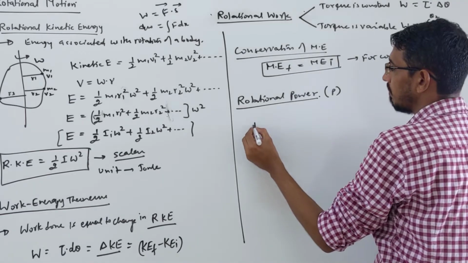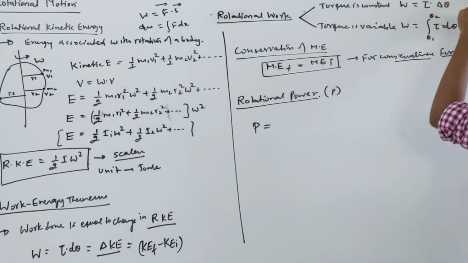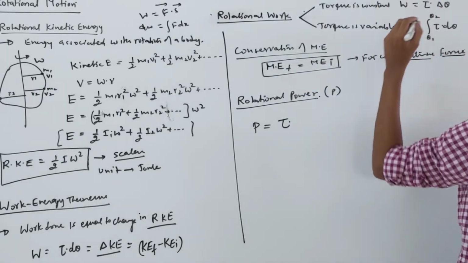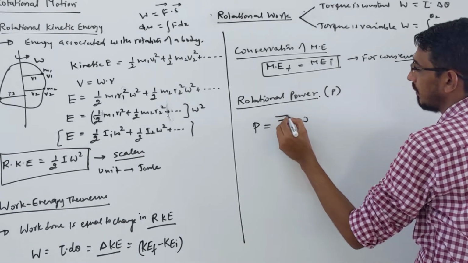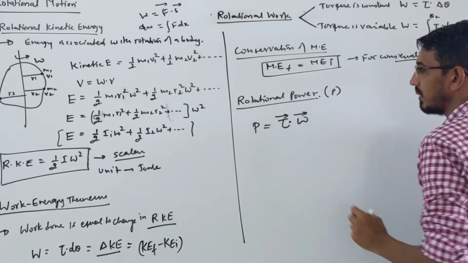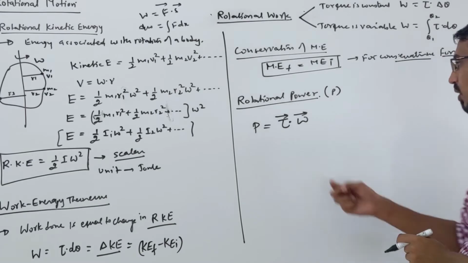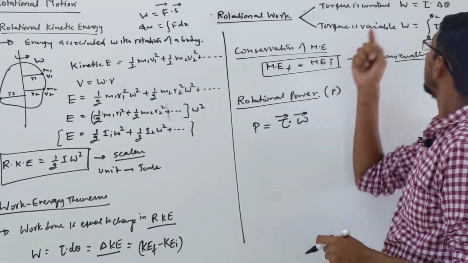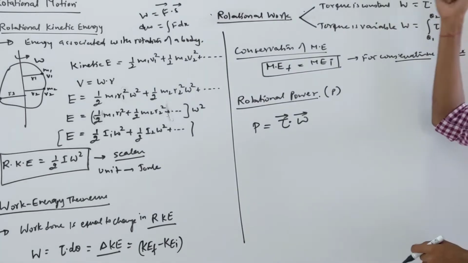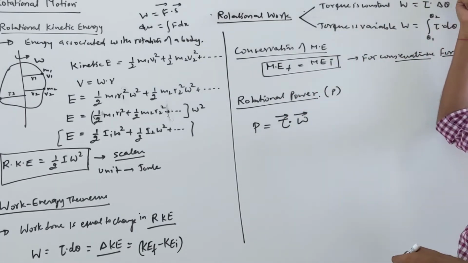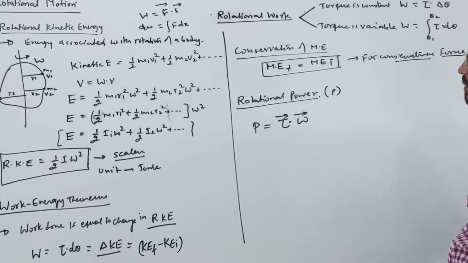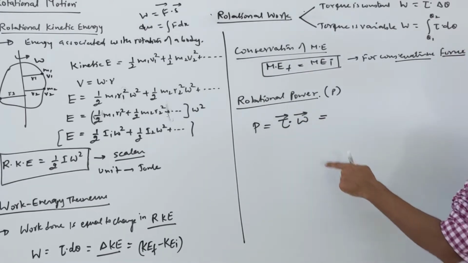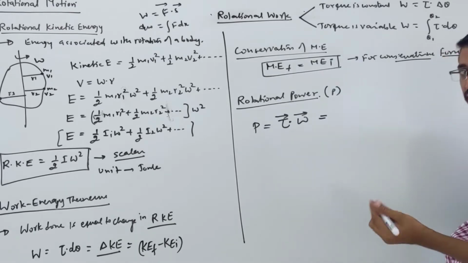Your rotational power P will be, look here, force into velocity. Force is called here torque, right? Velocity is called omega. So if you write in this dot product, power is equal to torque dot product with angular velocity. Like here, force into velocity, force equivalent is here torque, and linear velocity is angular velocity. Same way, rotational power is torque into omega. Suppose this is constant. If it's a variable, again same way you can write.